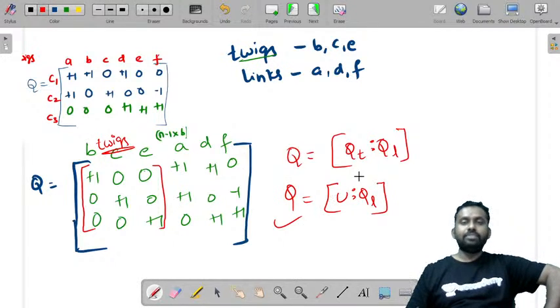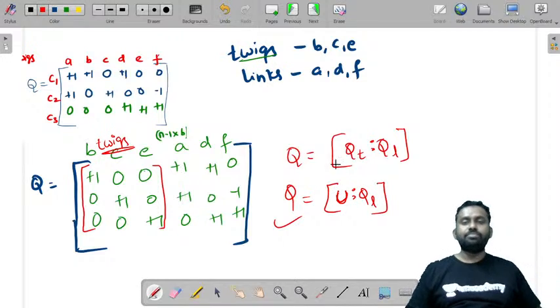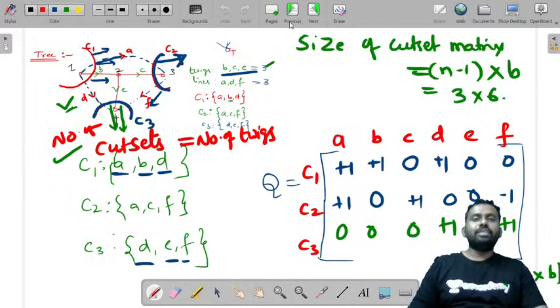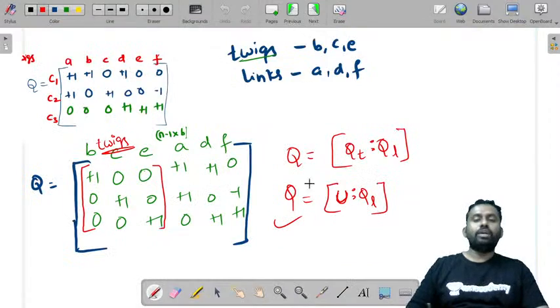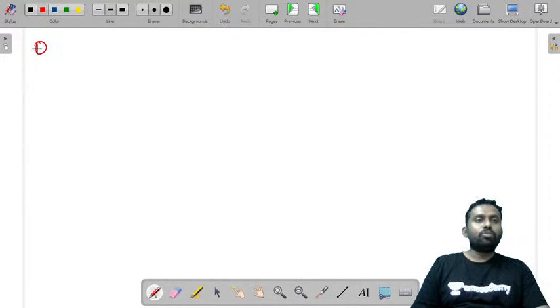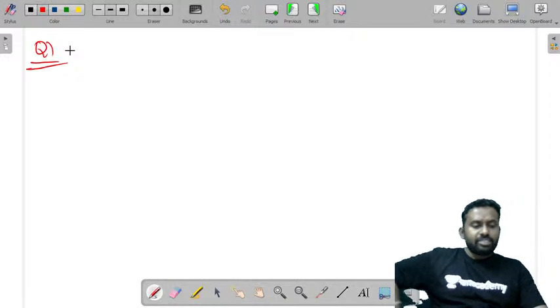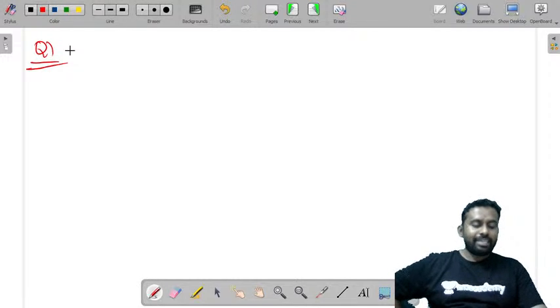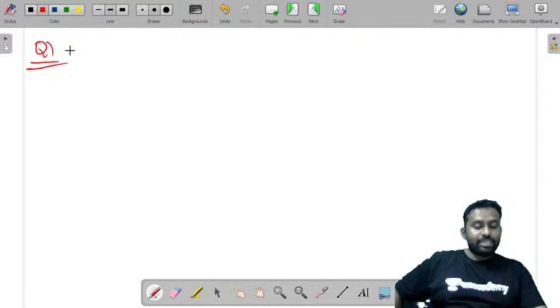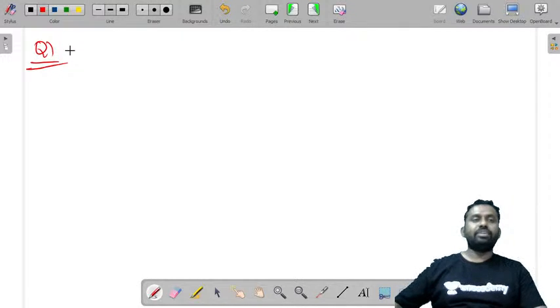Good evening, Rashekar. So this is how you will get the solution for the Cutset matrix. So this is one problem that we have solved. Now let us also consider one more problem and try to find, first we'll try to find the Tieset matrix, then we'll try to find the Cutset matrix.